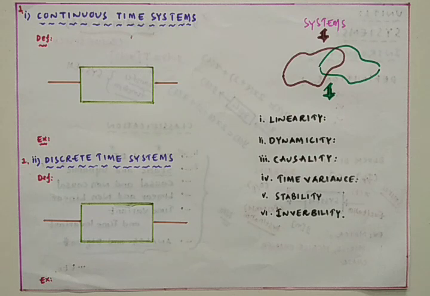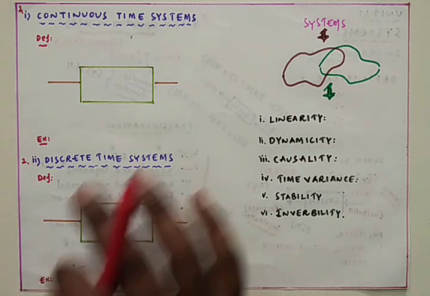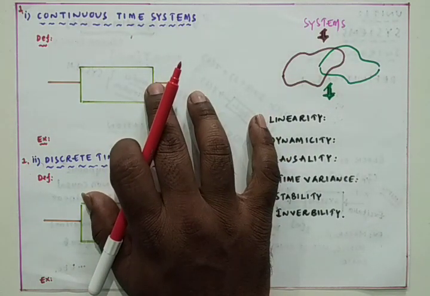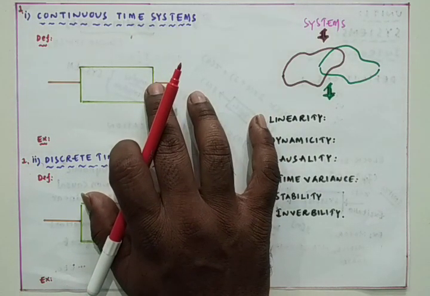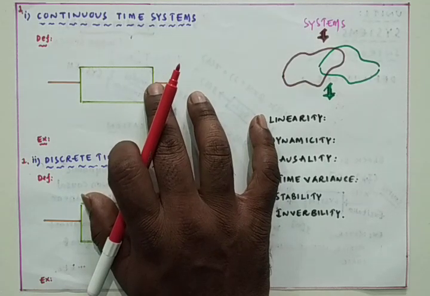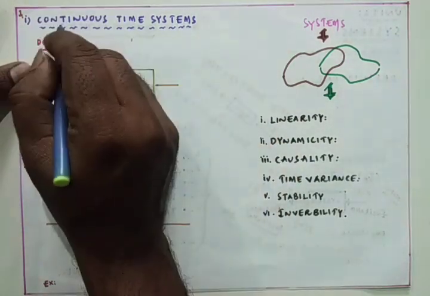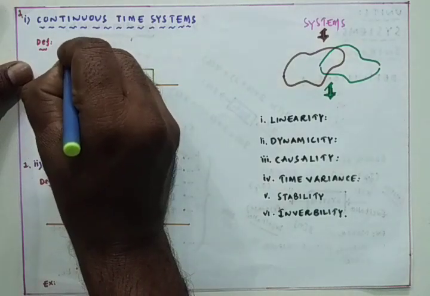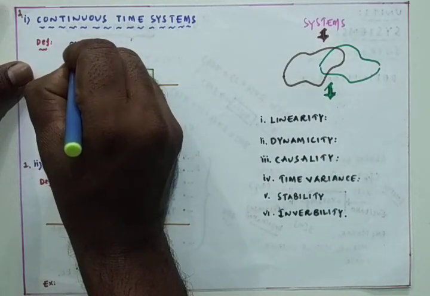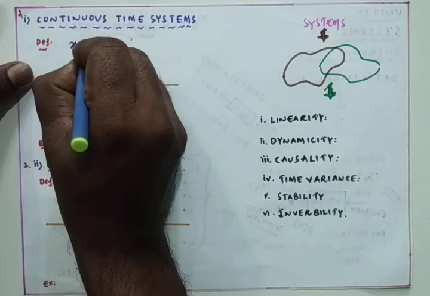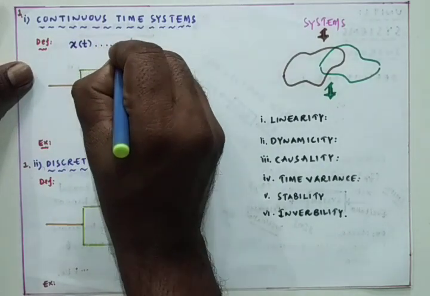So first, I am going with the continuous time system. A system is a continuous time system if it transforms the continuous time input signal x of t into the continuous time output signal. Very simple. A system is said to be a continuous time system if it deals completely with continuous time signals only. That means the input is a continuous time signal and the output is also a continuous time signal.